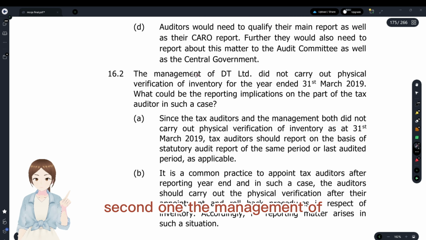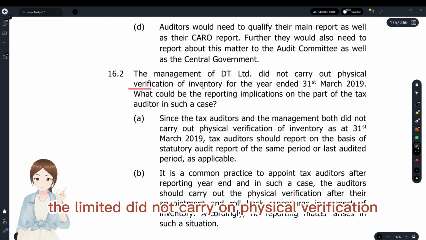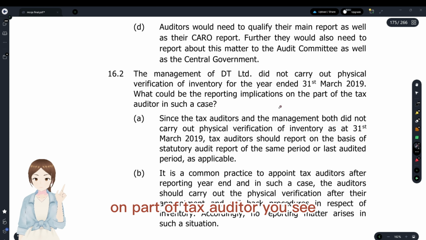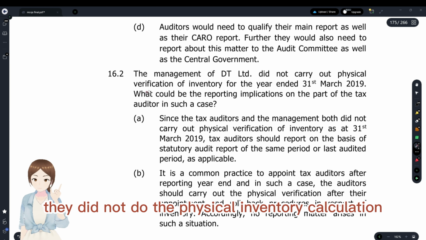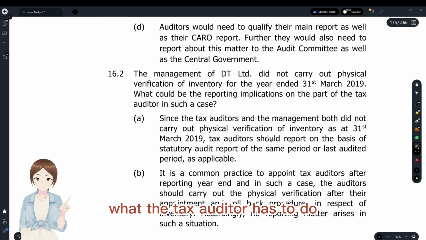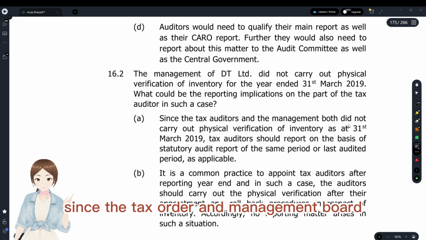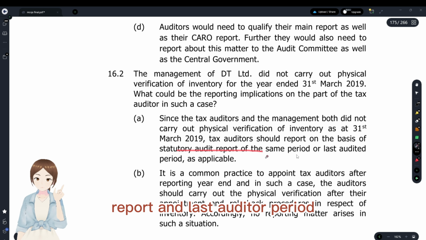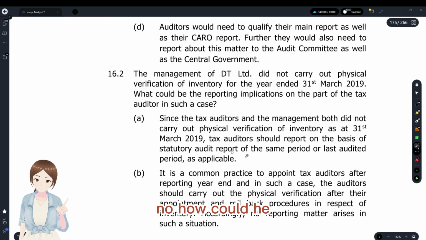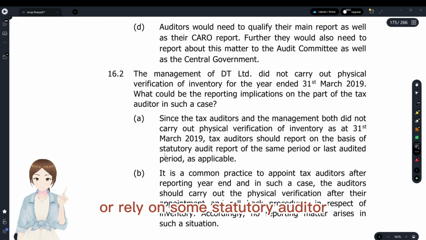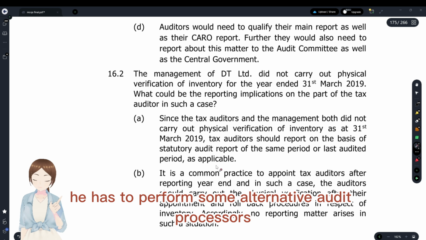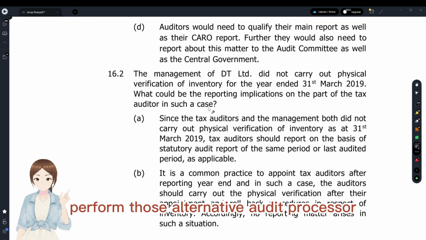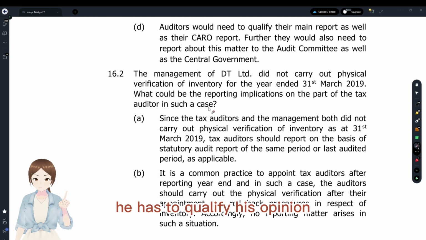Second one, the management of the limited company did not carry out physical verification of the inventory. What could be the reporting implications on the part of the tax auditor? They did not do the physical inventory verification. What does the tax auditor have to do? Since the tax auditor and management both did not carry out physical verification, the tax auditor should report on the basis of the statutory audit report and the last audited period. No, how could he rely on the statutory auditor or the last audited period? He has to perform some alternative audit procedures. If he is not able to perform those alternative audit procedures, he has to qualify his opinion.